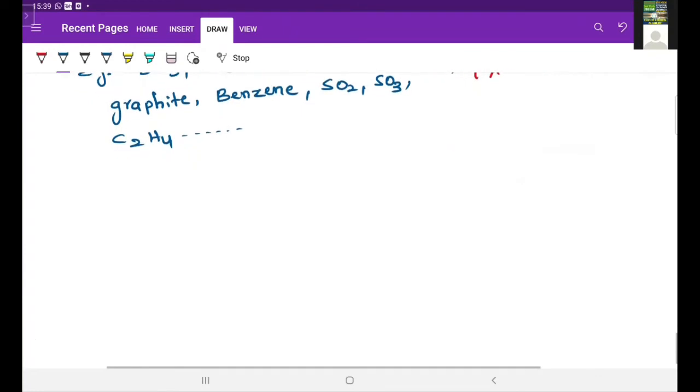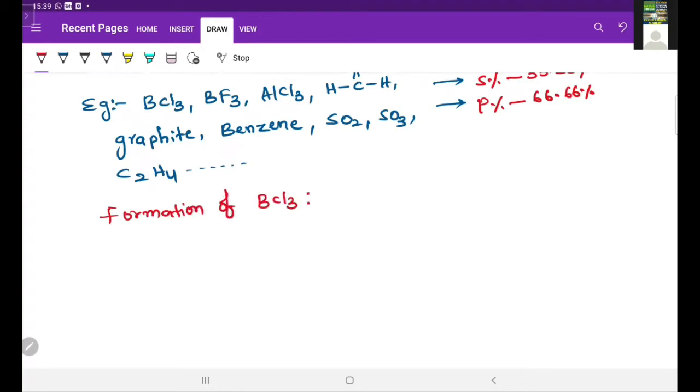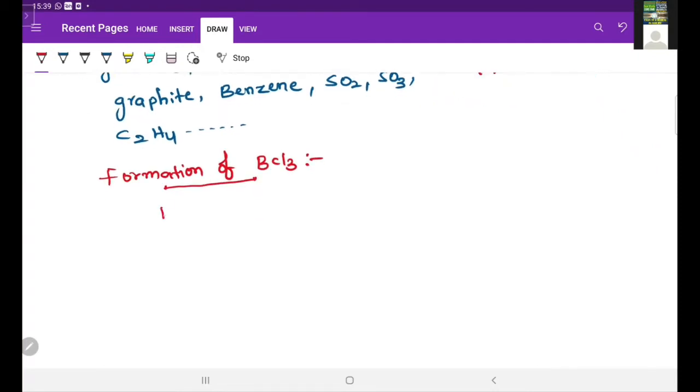Now from these examples, one example I am going to explain, that is the formation of BCl3. In this BCl3, the central atom is boron. Boron's atomic number is 5.